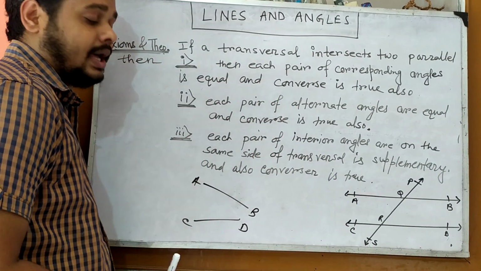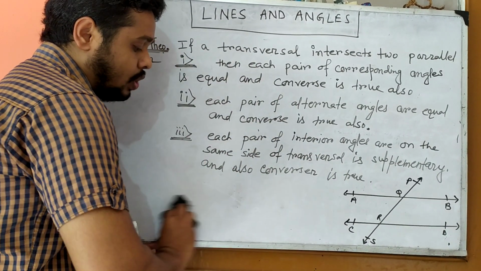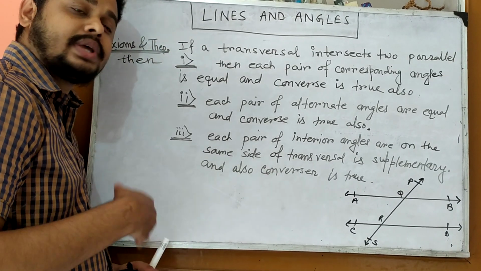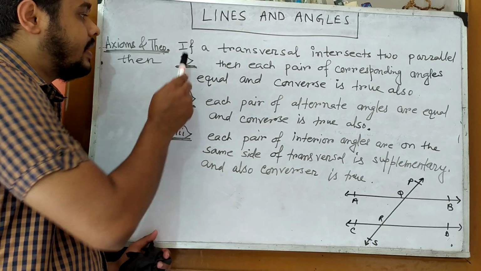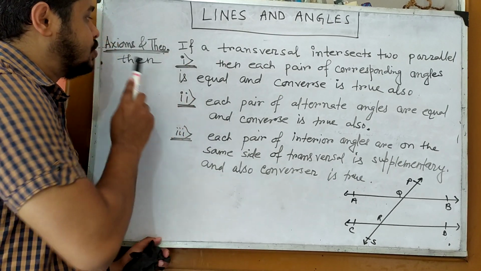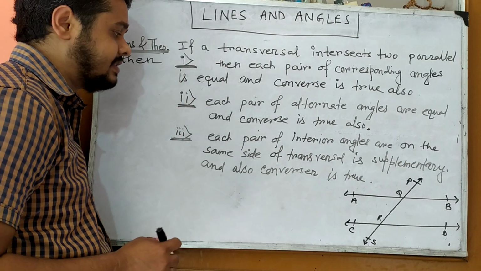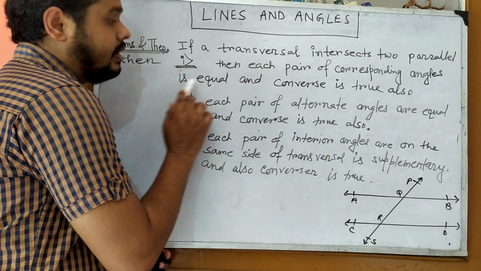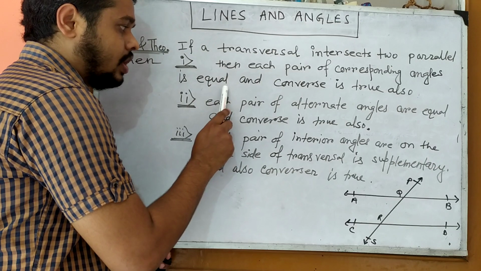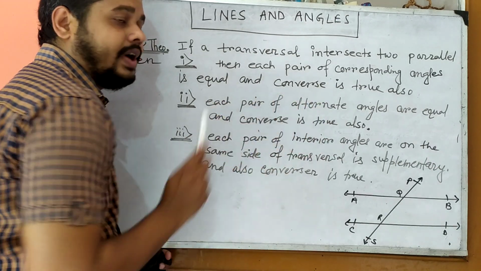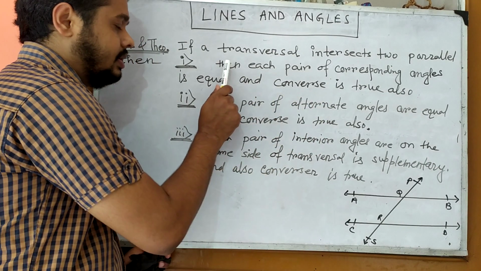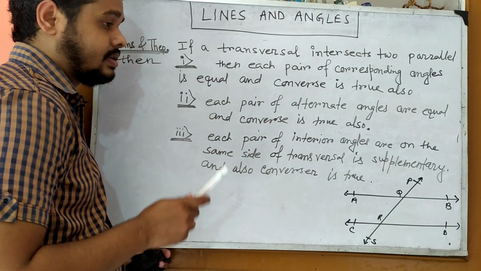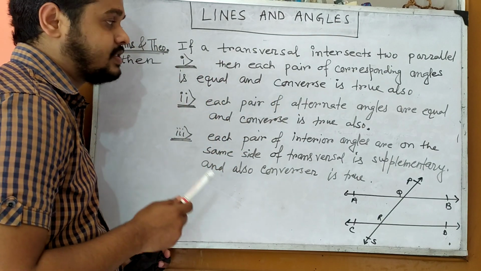When they are parallel, they follow some rules, or we can say axioms, or we can say theorems also, because we can prove them. I write here three axioms or theorems, whatever you want to call them. Actually there are six, because each of them has its converse also. Okay, let's read the theorems or axioms.